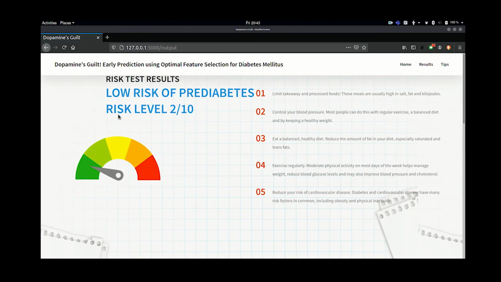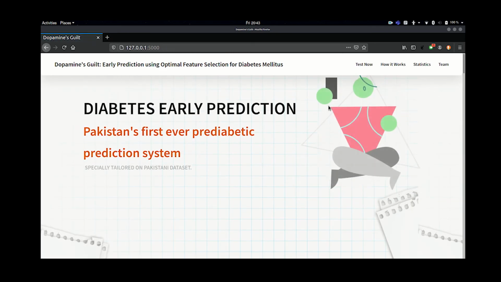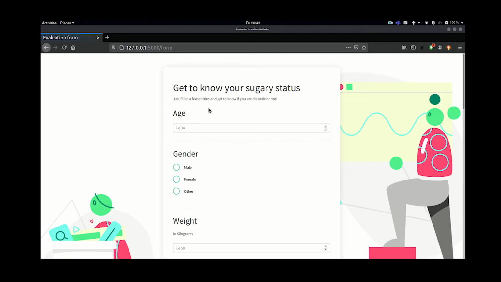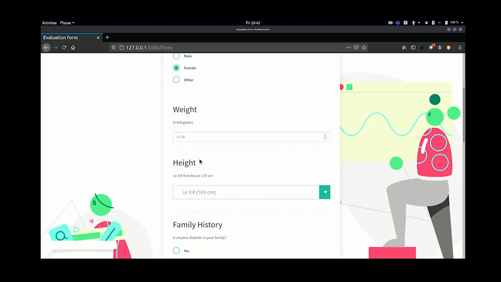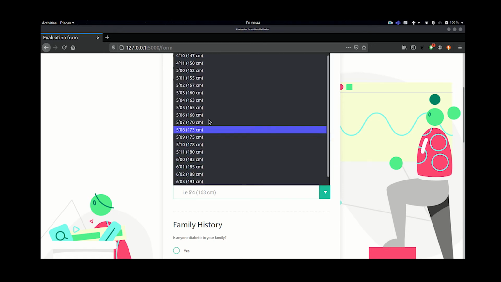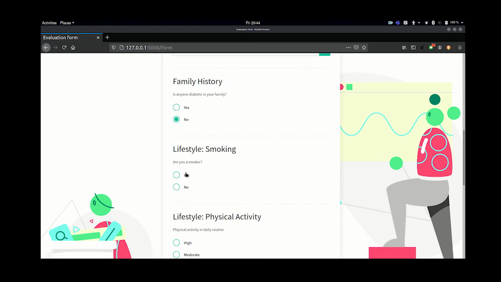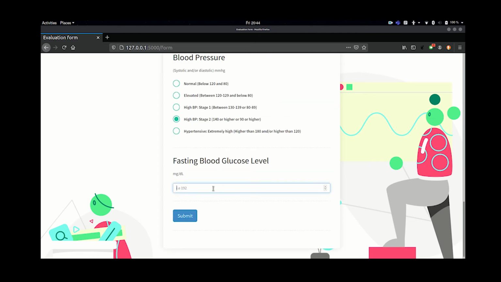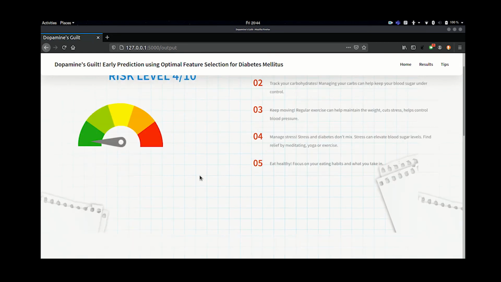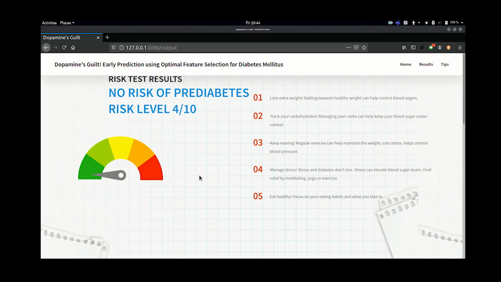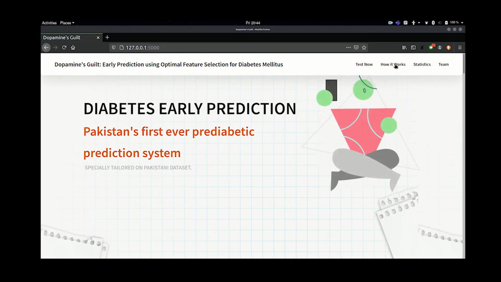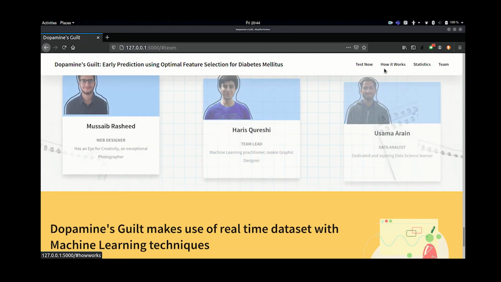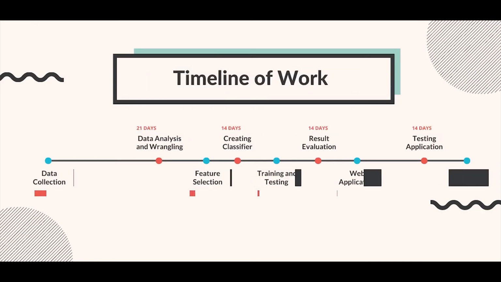This time it says we have a low risk of diabetes. And one last time. So this was it. This is the predictor system's front end, which makes use of machine learning algorithms with optimal feature selection. Coming back to the presentation, the timeline is interesting in terms of data collection.